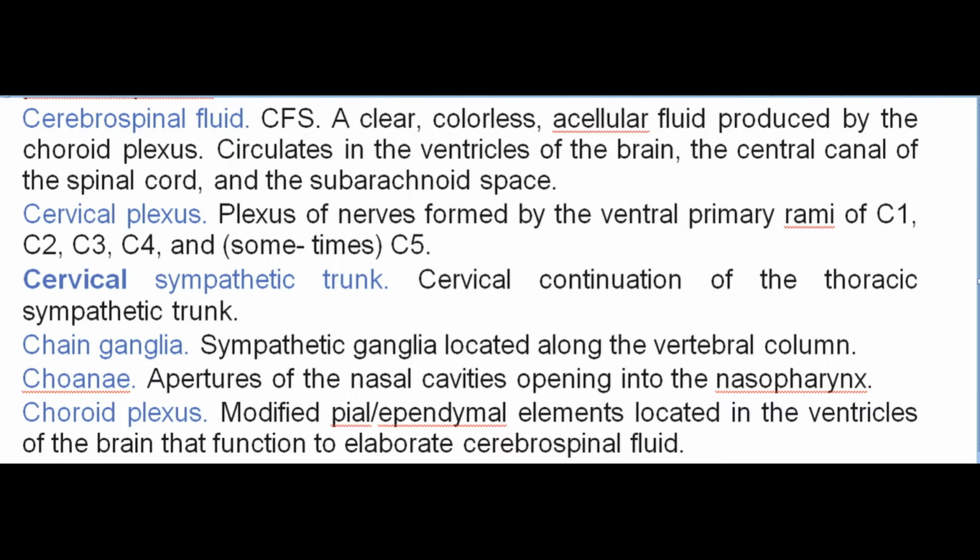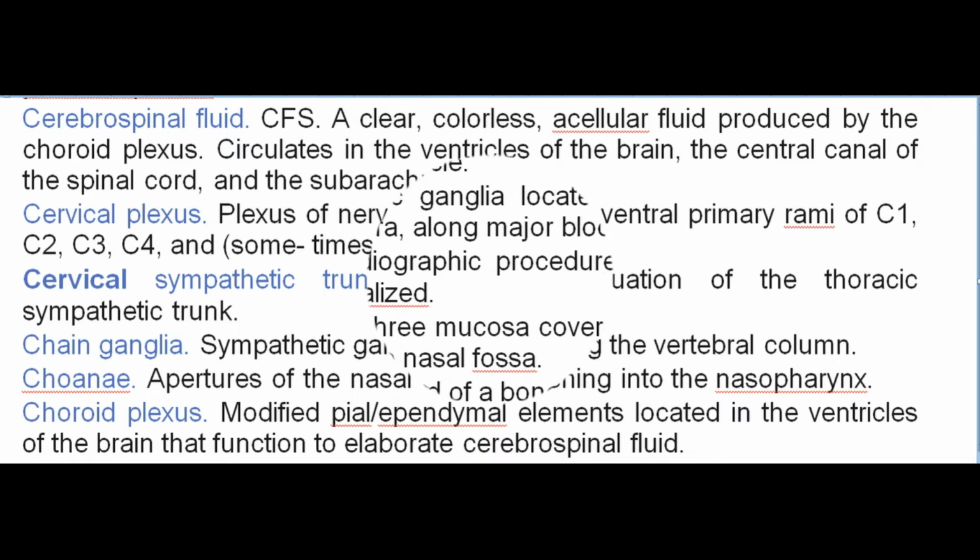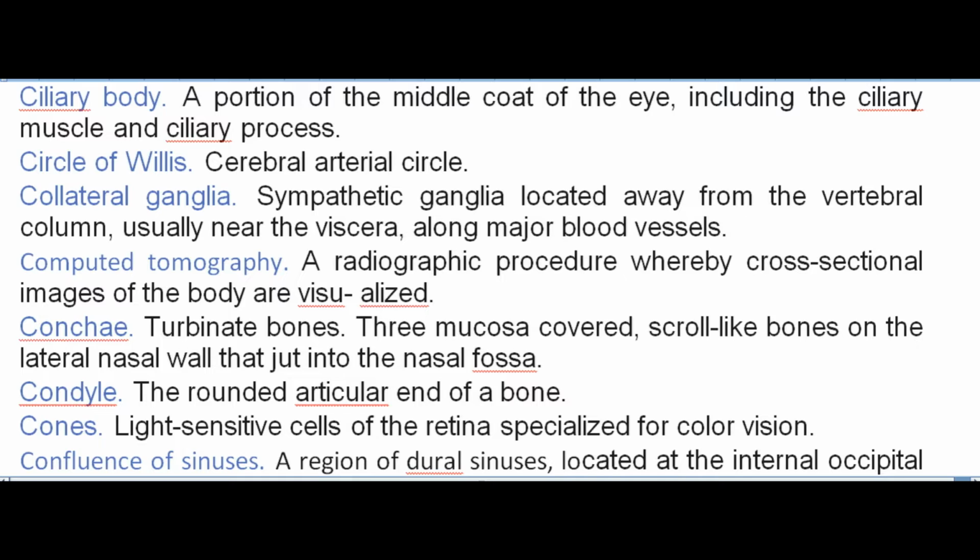Choanae. Apertures of the nasal cavities opening into the nasopharynx. Choroid plexus. Modified pial/ependymal elements located in the ventricles of the brain that function to elaborate cerebrospinal fluid. Ciliary body. A portion of the middle coat of the eye, including the ciliary muscle and ciliary process. Circle of Willis. Cerebral arterial circle.